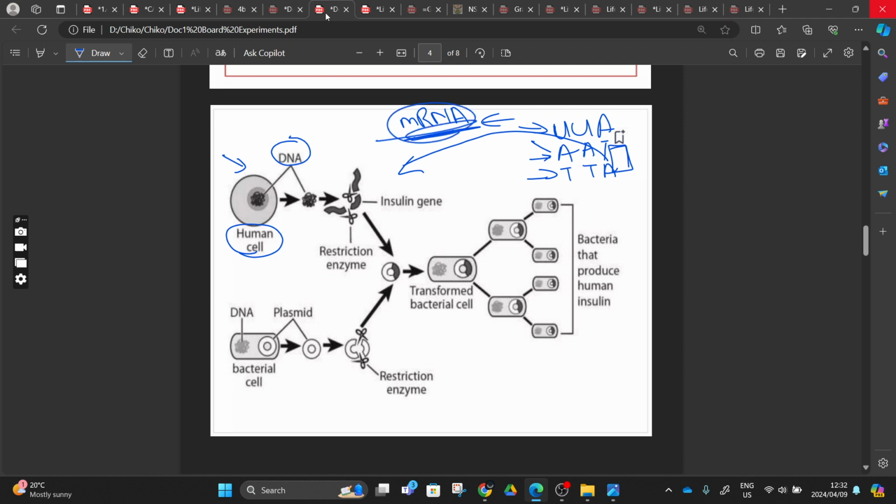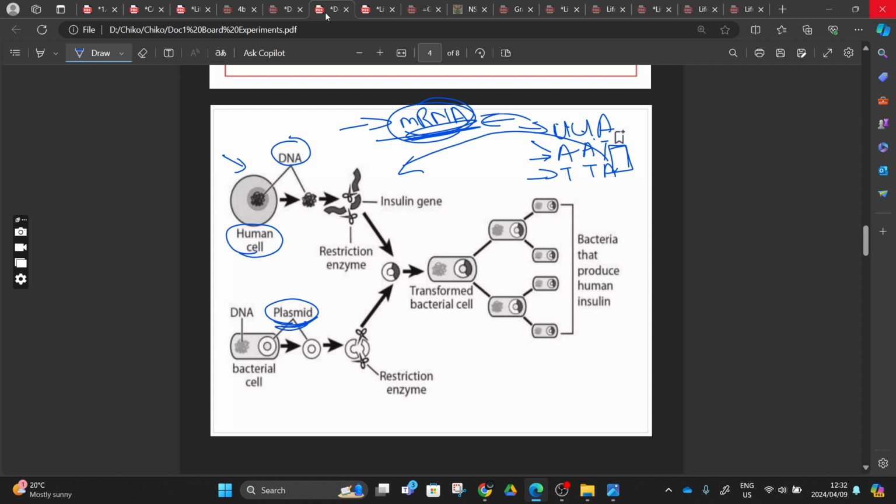I'm just saying that it's possible to start with mRNA, but you'll still have to decode it back to the DNA strands, because the plasmid here is a double DNA strand. So this mRNA cannot join with this DNA as it is. I hope you understand that, right? But at the top there, they use mRNA instruction.